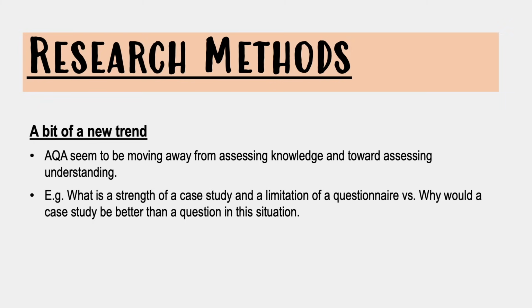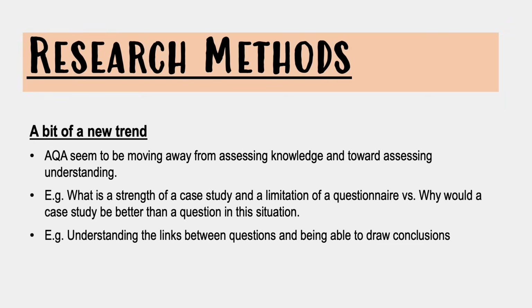Or a couple of years ago, they asked, why might it be better to conduct a case study than a questionnaire in this particular situation, rather than just asking for a strength of a case study and a limitation of a questionnaire? Okay, so as part of your revision, try to ask why something is what it is, rather than just asking what that thing is, because there's going to be a lot of marks available for being able to explain your answer in the context of the stem or of the question.